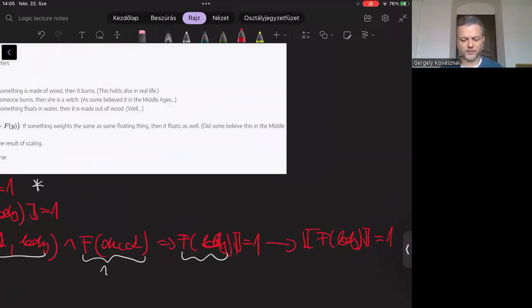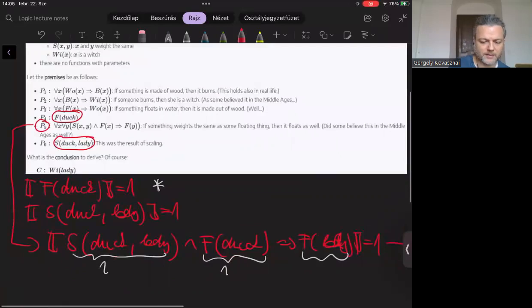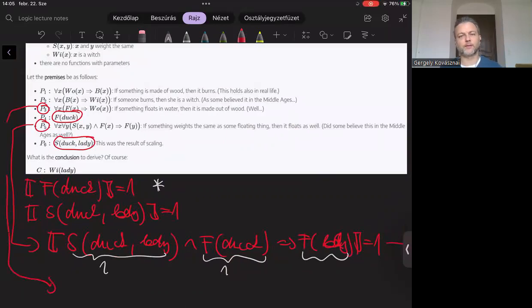F lady is true. Well, if you look at the 3rd premise, this is also a universally quantified formula which must be true. So the scope of the quantifier must be true for any value of X. Therefore, we can conclude that F lady, if you substitute lady into X, implies WO lady.